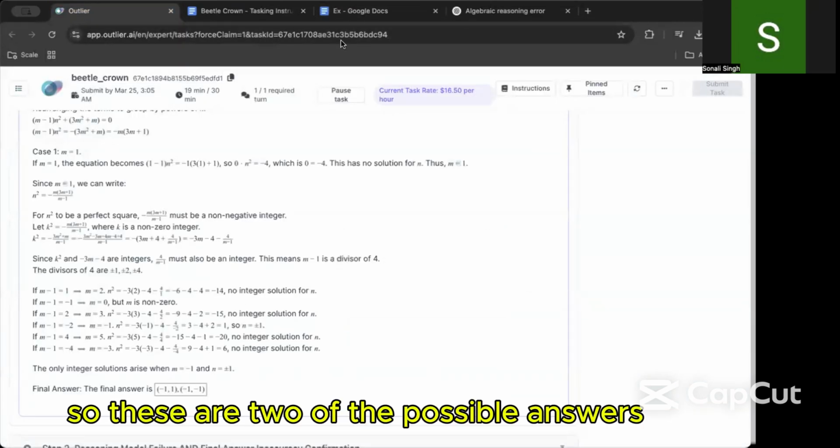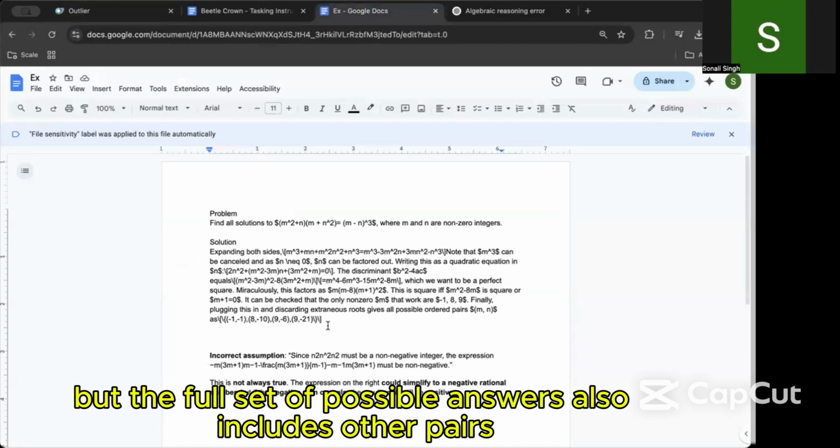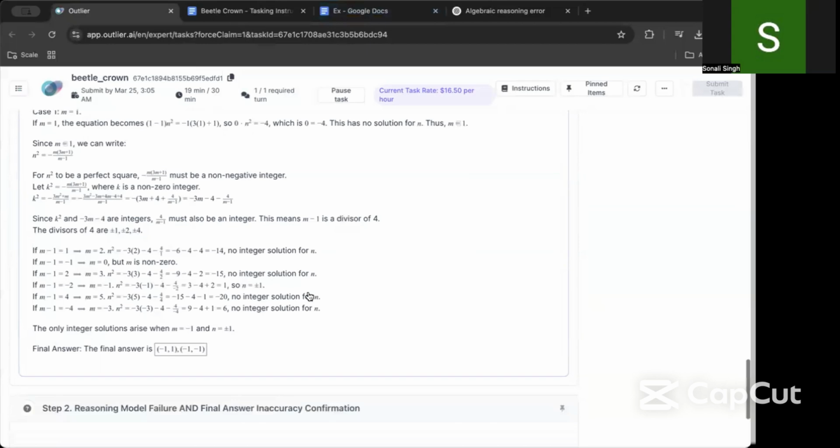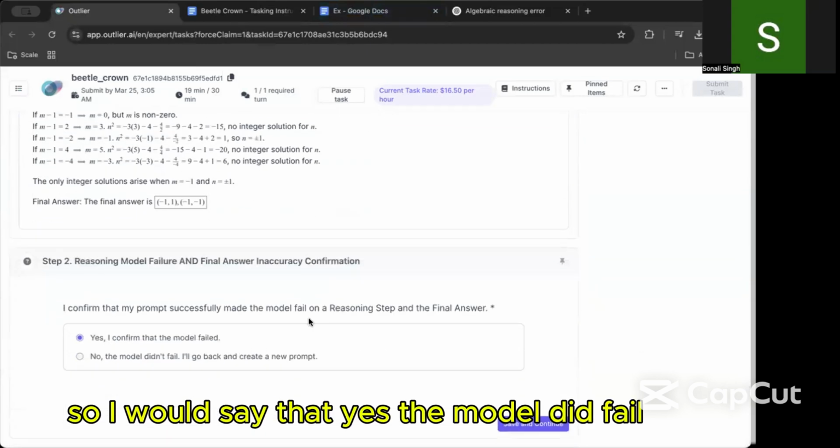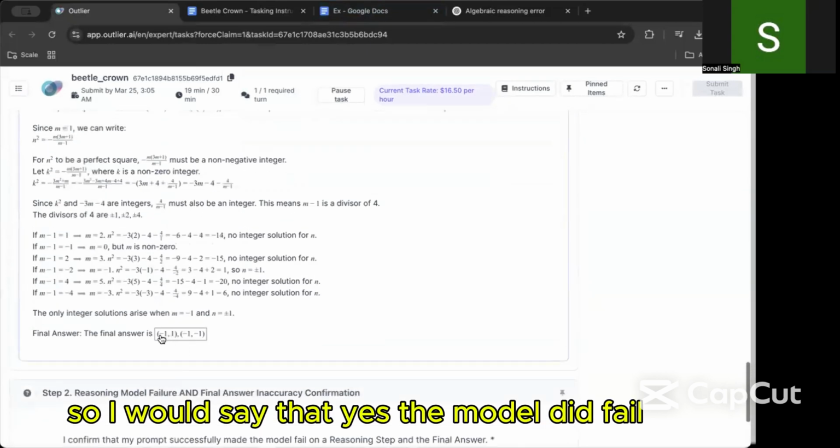So these are two of the possible answers, but the full set of possible answers also includes other pairs. So I would say that yes, the model did fail.